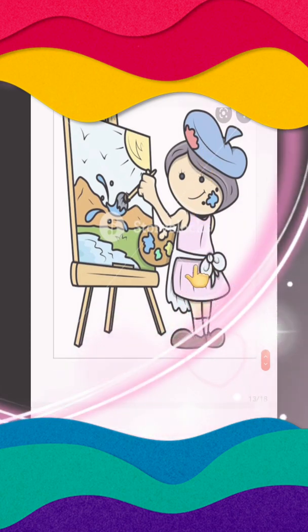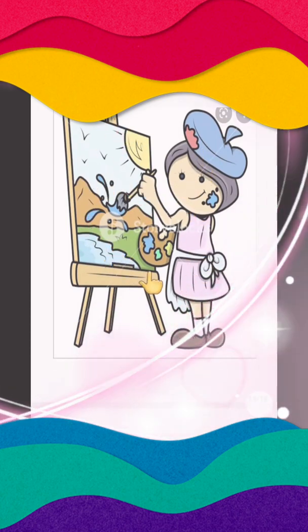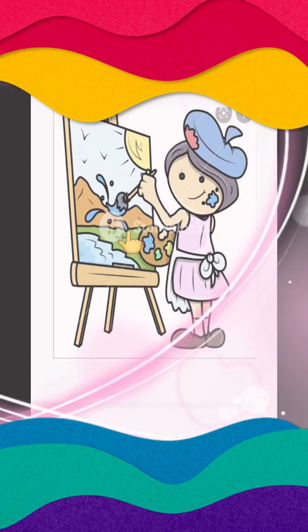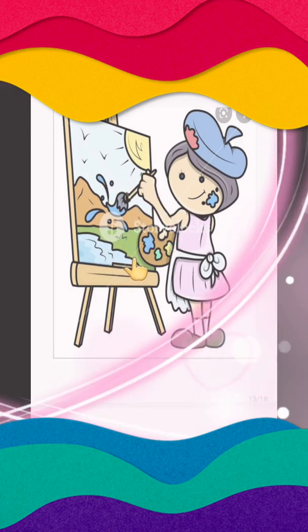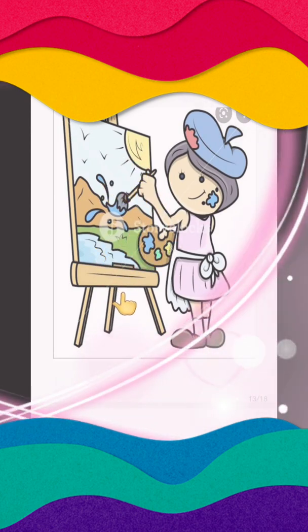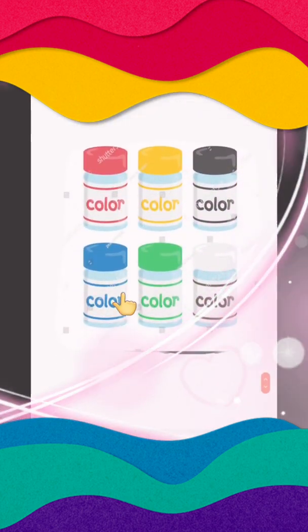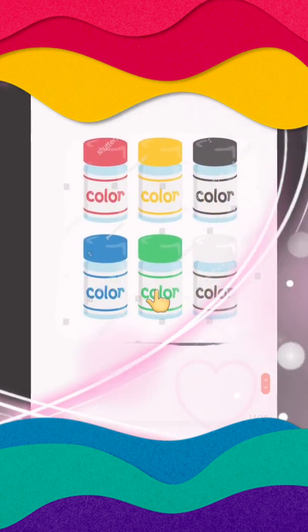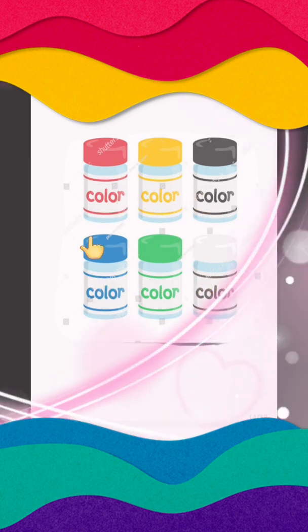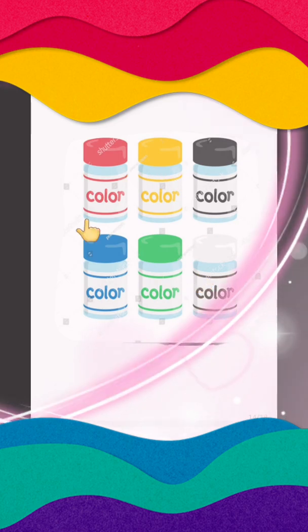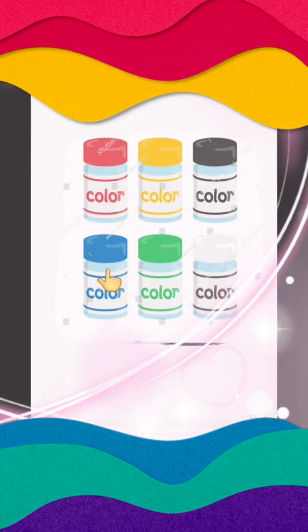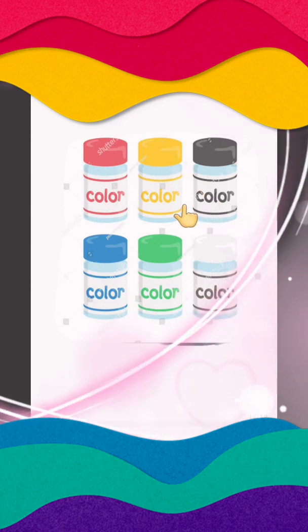Now what is this girl doing? यहाँ पे देखो. Look here. What is this girl doing? This girl is making a Papa painting. And what do we use to make a painting? Painting बनाने के लिए हमें क्या चाहिए होता है? We also use them. Yes, Papa paint. So these are different bottles of paints. Yellow is there, red is there, blue is there, green is there. So these are Papa paints.